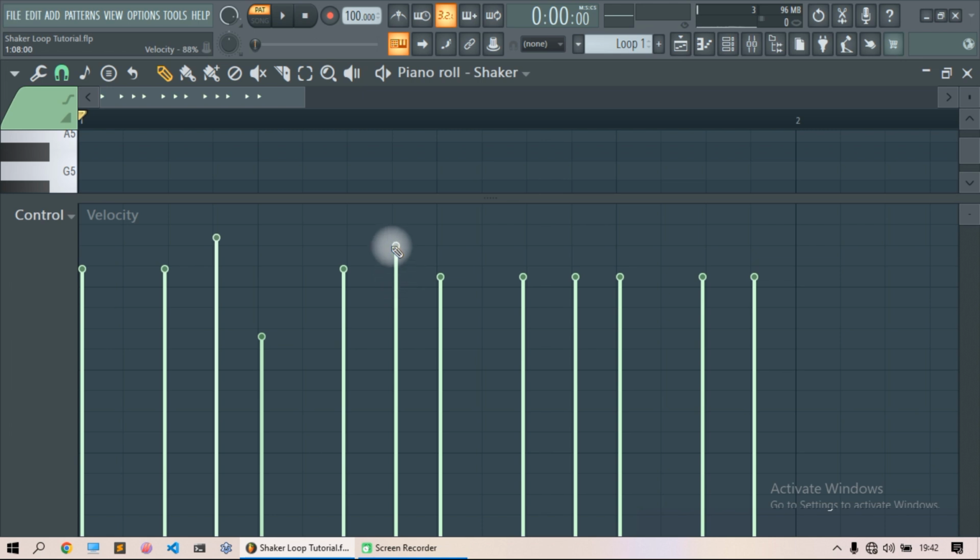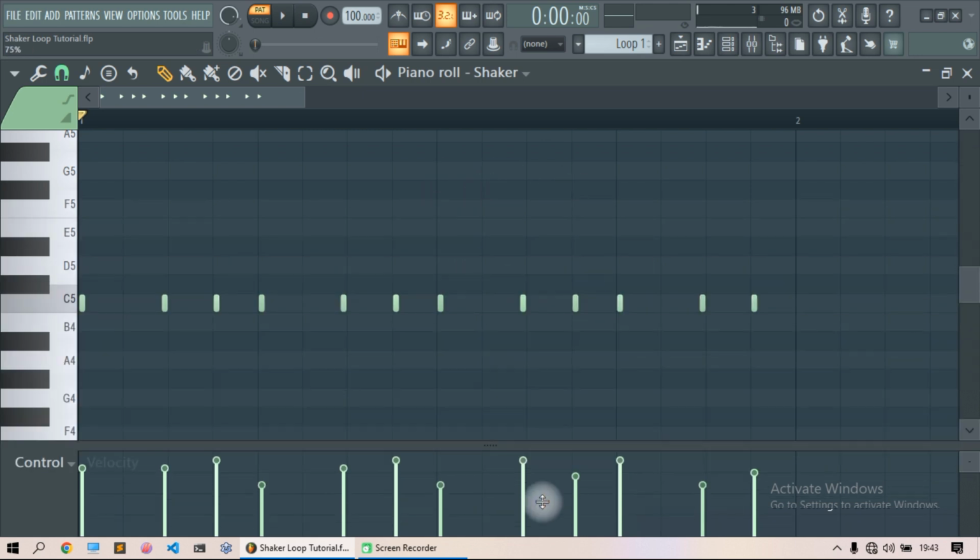On the next one, 90. On the next one, 60. On the next one, 90. On the next one, 70. On the next one, 90. On the next one, 60. And on the last one, 75. Close the velocity window.